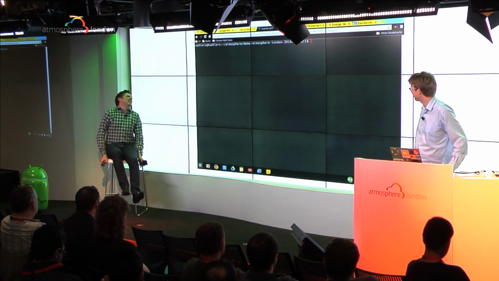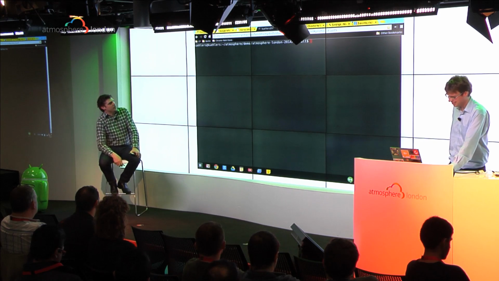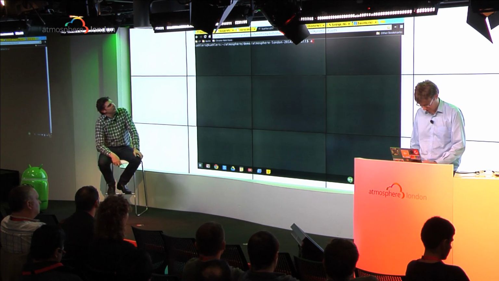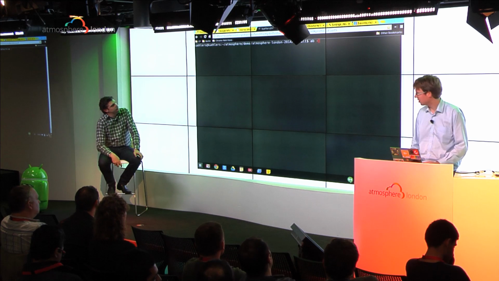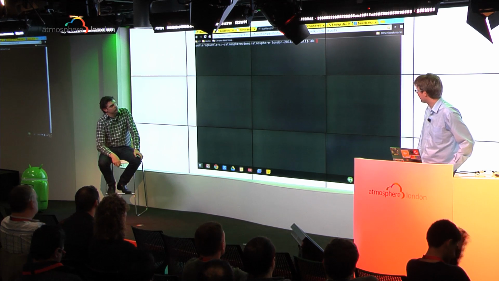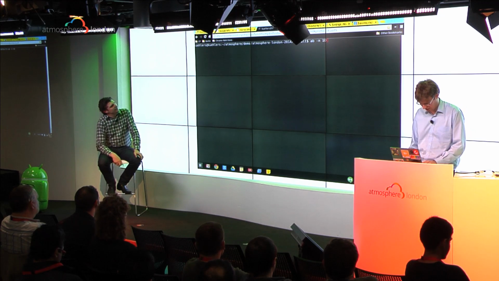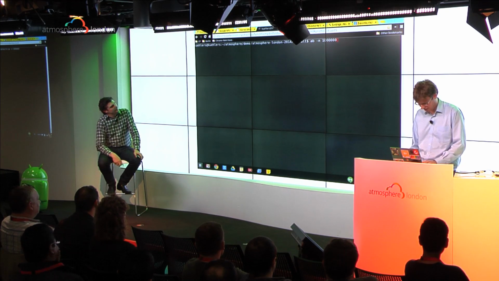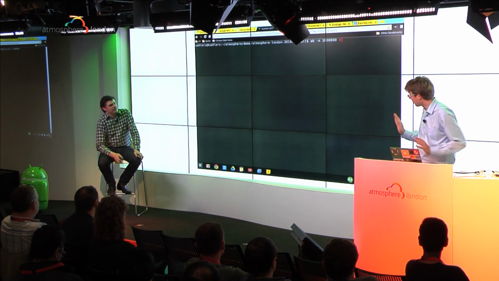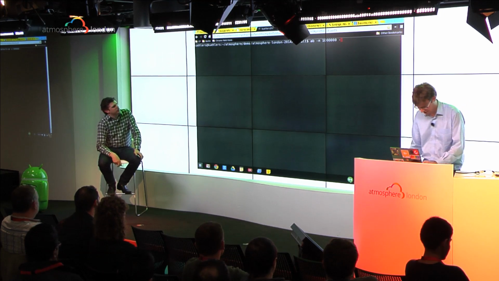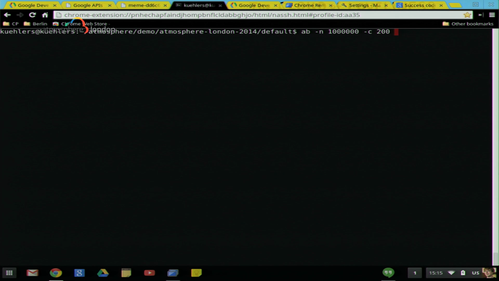So how are we going to do load testing? Should we install JMeter? I think we're at the console, so let's use Apache Bench. Let's use AB, Apache Bench, a very simple load testing tool. And how hard should we hit this thing? Let's fire 1 million requests at it and see. 1 million requests. OK. How many at a time? It's still MongoDB. It's not Datastore. A couple of hundred. OK, let's put 200 requests, so we're going to simulate 200 concurrent clients.